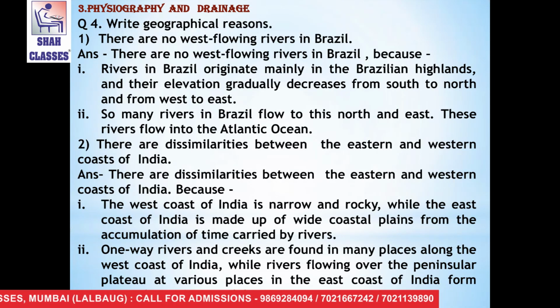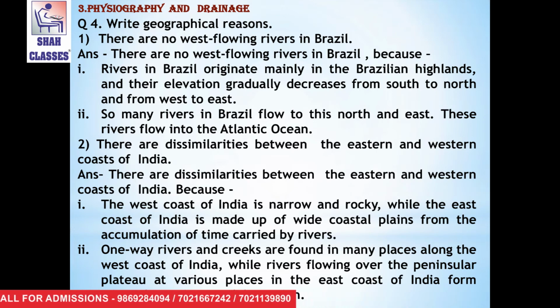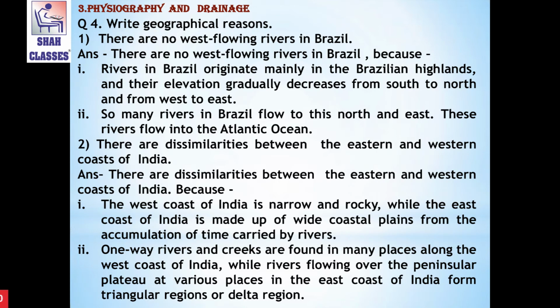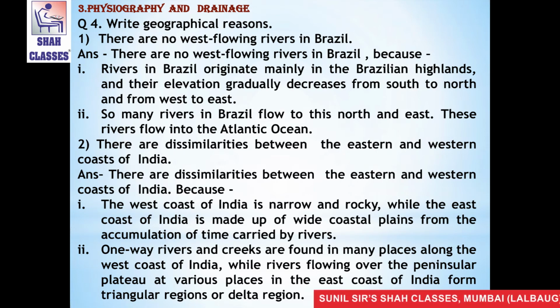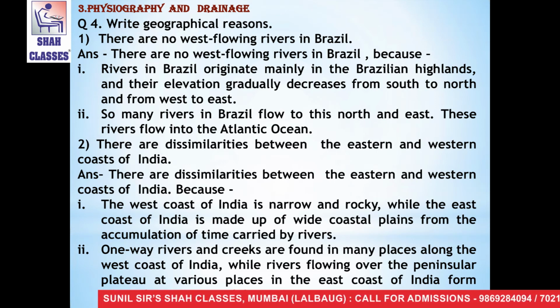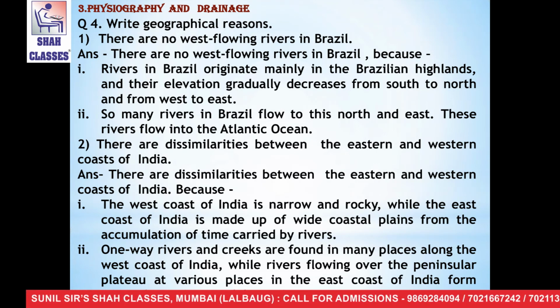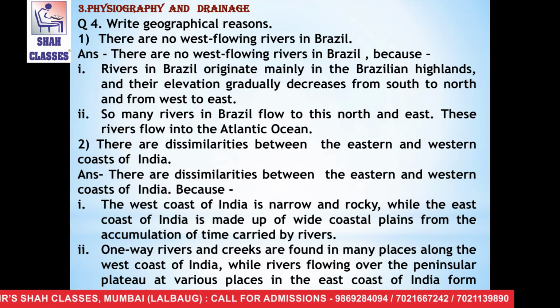The fourth question is, write geographical reasons. The first statement is, there are no west flowing rivers in Brazil. The answer is, there are no west flowing rivers in Brazil because, the first point is, rivers in Brazil originate mainly in the Brazilian highlands and their elevation gradually decreases from the south to north and from west to east.